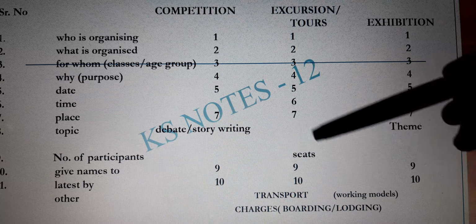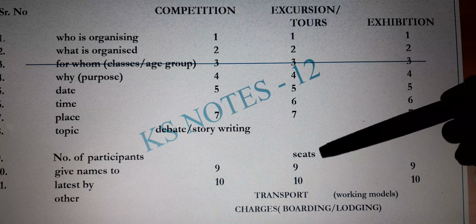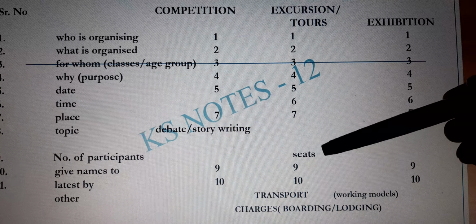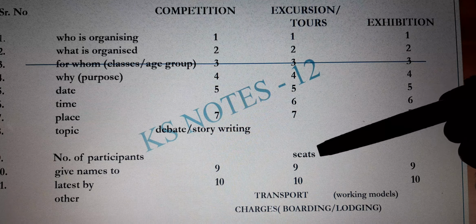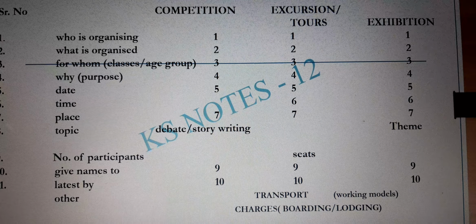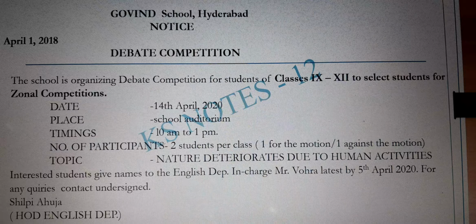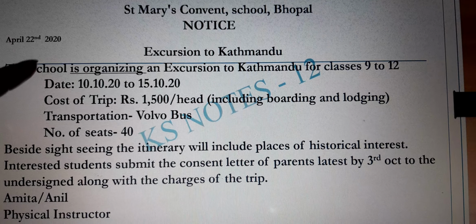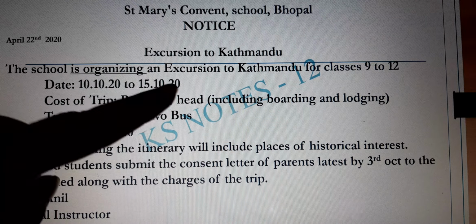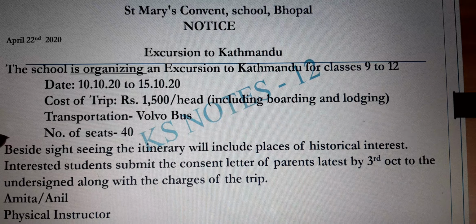Then the number of participants, or rather the number of seats. If you're going by a Volvo bus, it must have 30 seats, 40 seats, whatever. The names have to be given to the undersigned latest by, again, put a date, along with the NOC. NOC means no objection certificate. So see, we have again made a slide here. Excursion to Kathmandu. Who's organizing: the school. Where, the classes, the date, the cost, the transportation, the number of seats.